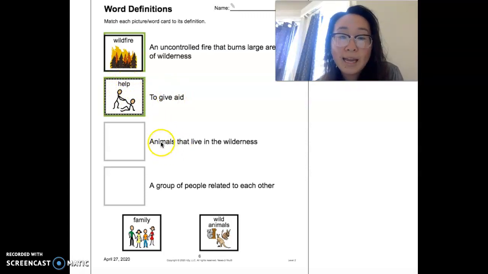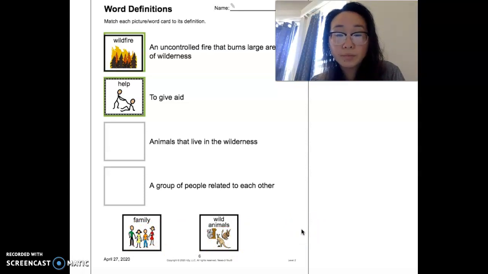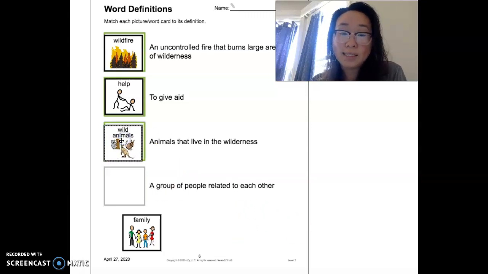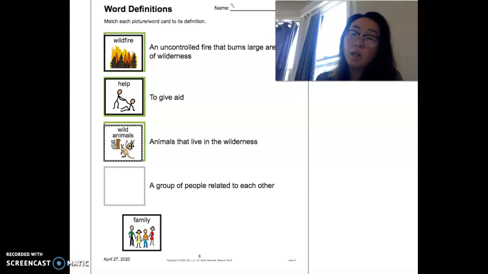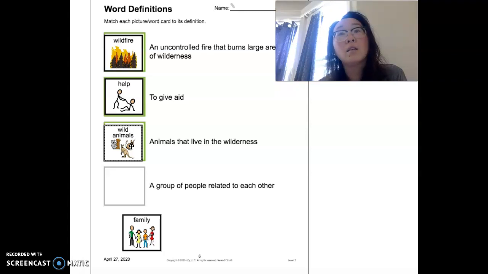The next word, animals that live in the wilderness. Which word is animals that live in the wilderness? Is it family or wild animals? Wild animals live in the wilderness. So for example, we have koalas, kangaroos, billies. Other animals that we know are like tigers and lions and bears. Those all live in the wilderness. Maybe not necessarily in Australia, but just in the wilderness. They're all wild animals. We don't keep them in our homes or anything, or we're not supposed to at least.